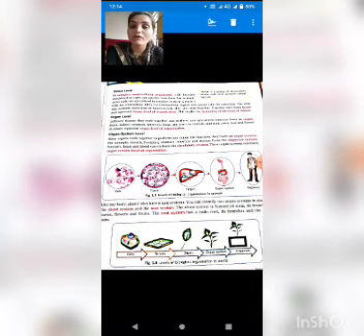At tissue level, you study that a group of cells forms a tissue, and tissues perform various functions. At organ level, you study that an organ is formed by a group of tissues.